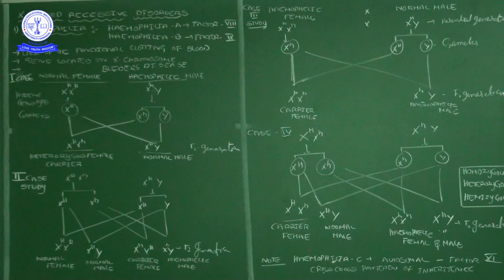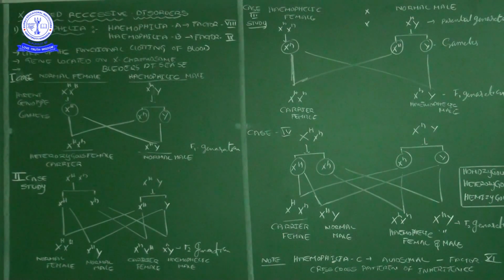So the first case: a normal female and a hemophilic male. If the normal female marries a hemophilic male, what are the conditions of their offspring? We want to know that. In the female we write XX, and the male has one X chromosome and one Y chromosome. Small h alone is responsible for the hemophilia mutated gene.